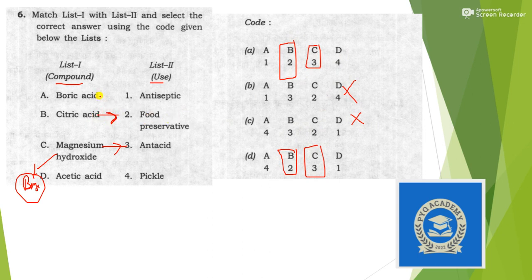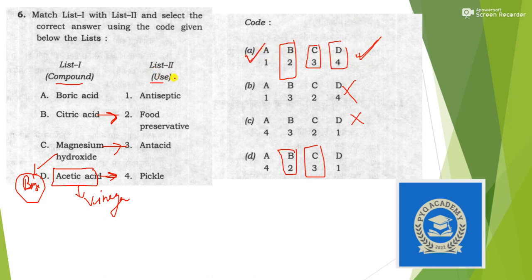Now we are left with boric acid and antiseptic, and acetic acid. We know that acetic acid is nothing but vinegar, and vinegar is used in pickles. So let's go for D for 4. So automatically our answer is option A.